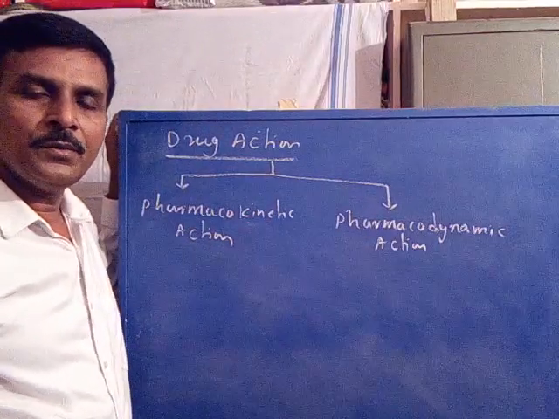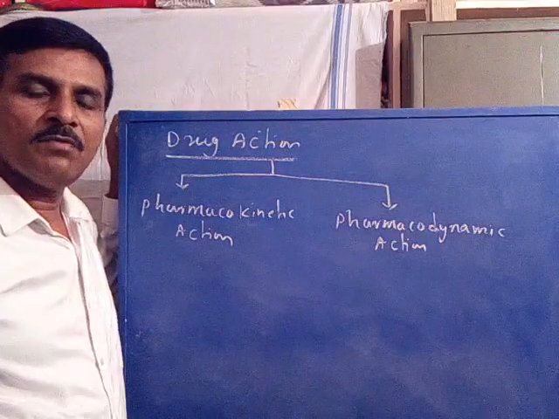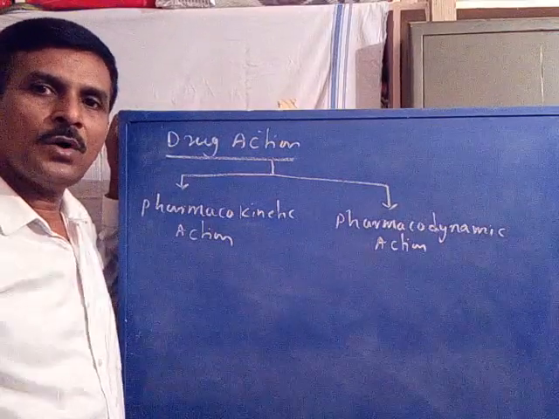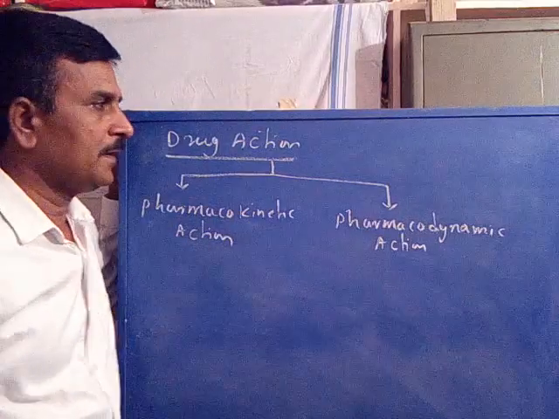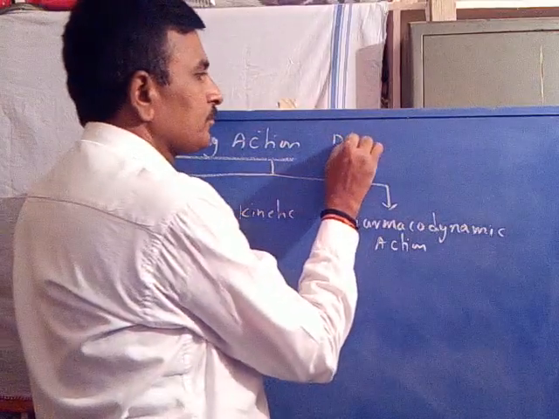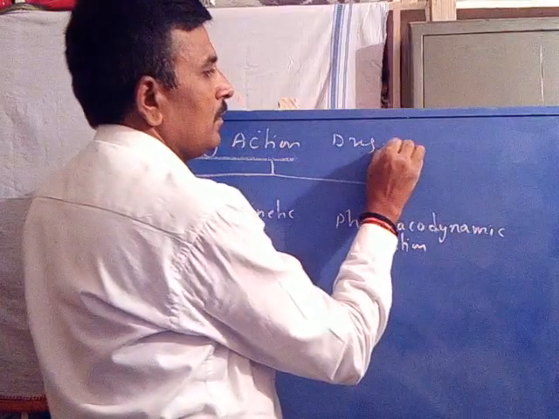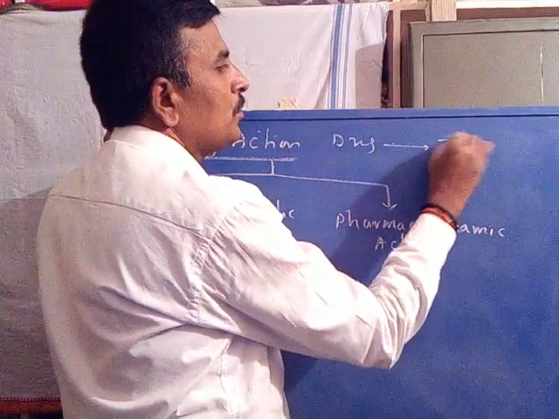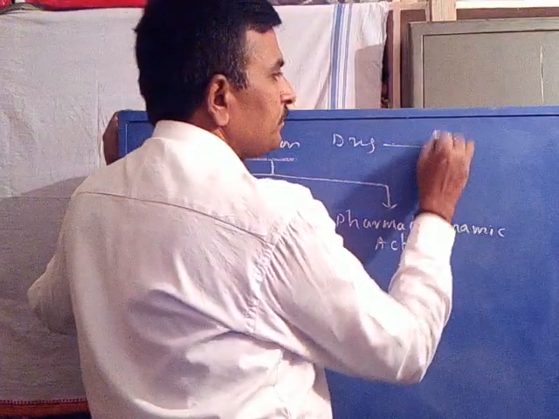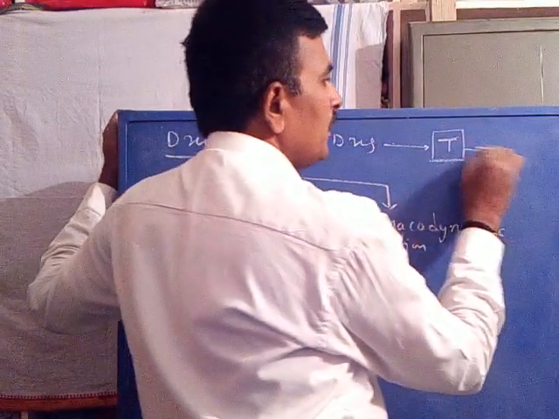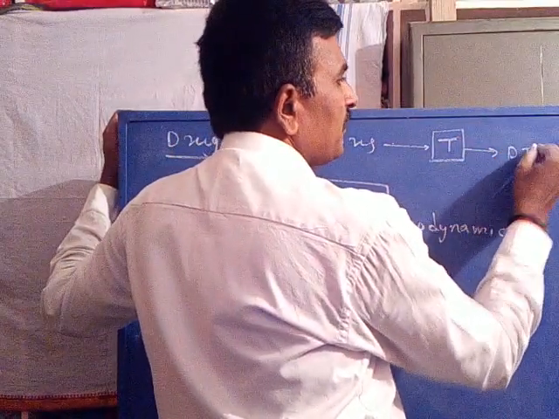Just now I told you, any kind of drug, in order to show or exhibit its action, must be bound with the target. A drug bound to the target, this is the target, forms a drug target complex.